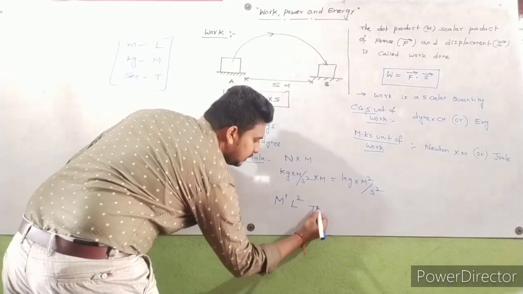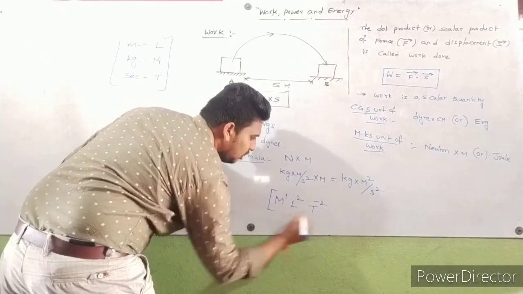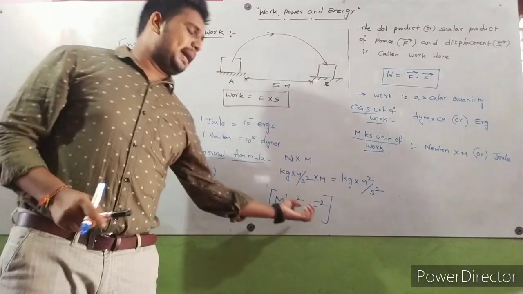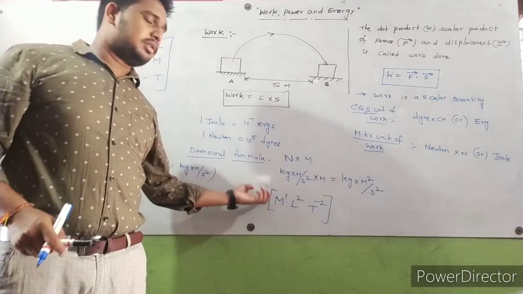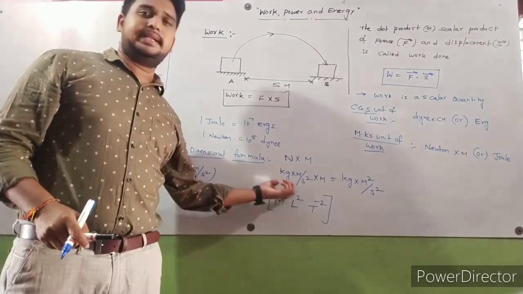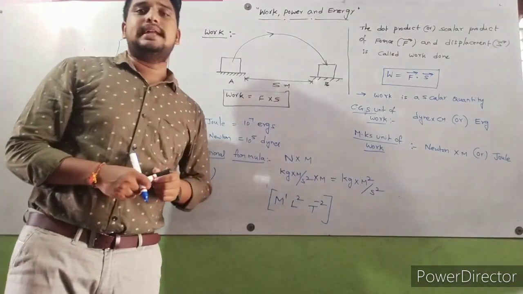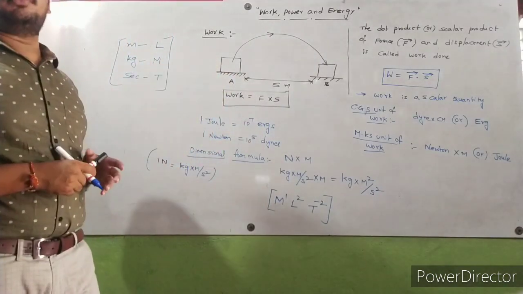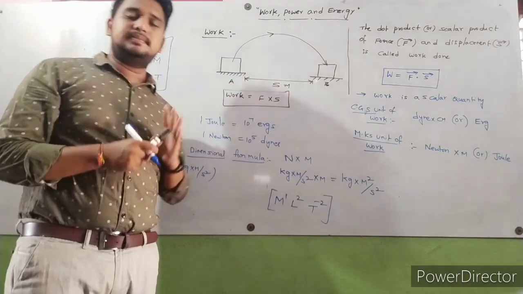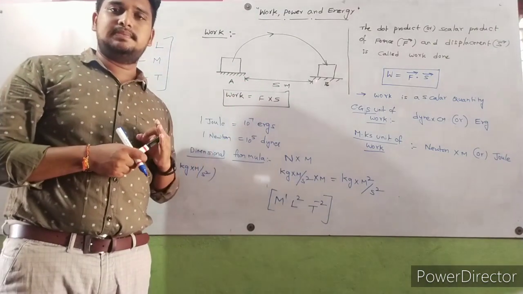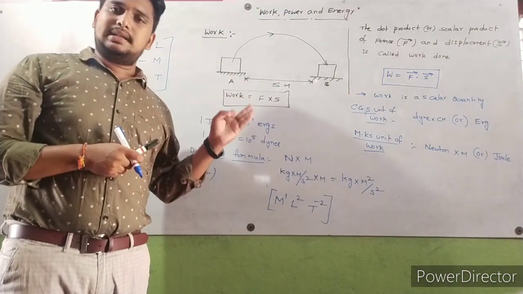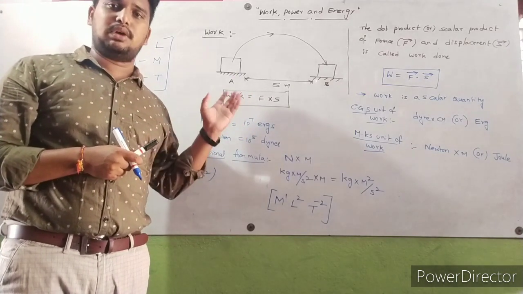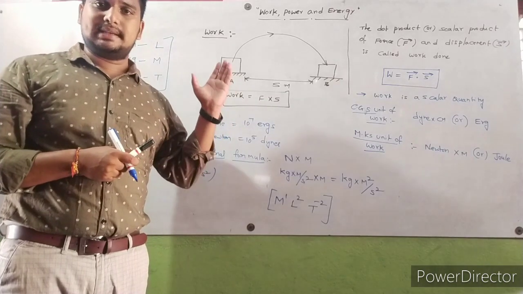T power minus 2 because it is in the denominator. X square is in the denominator, that's why we indicate it with minus 2. M power 1, L square, T power minus 2 is the dimensional formula of work done. So this is about the work definition, units of work done, and the relation between the MKS unit and CGS unit of work done. That is, 1 joule is equal to 10 power 7 ergs.